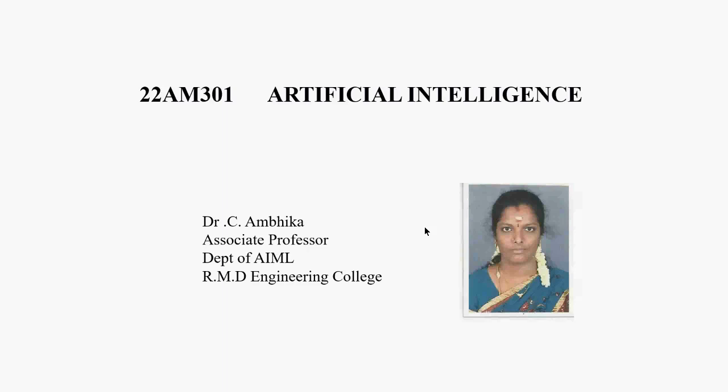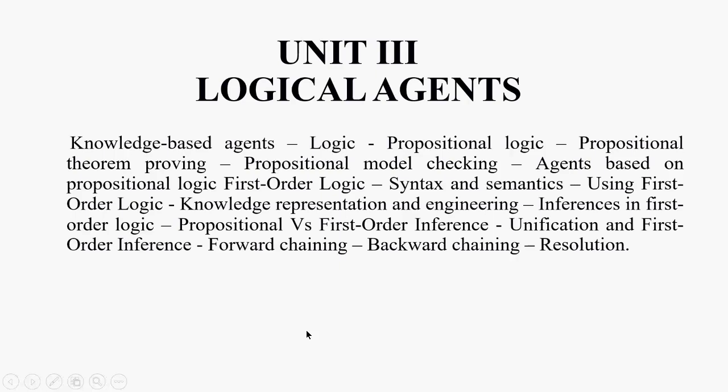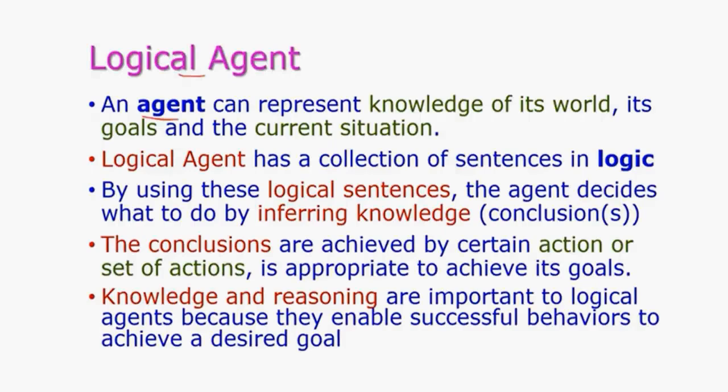Welcome back. Now let us see another topic from Unit 3 in Artificial Intelligence, subject code 22AM301. We are going to have a look at logical agents. In logical agents, we are going to see what this logic is, what propositional logic is, and how it is going to work. And what these knowledge-based agents are.